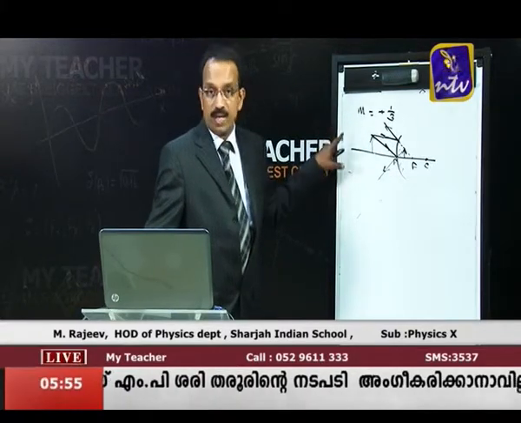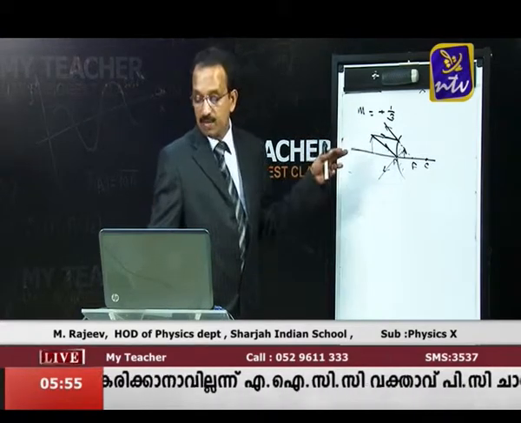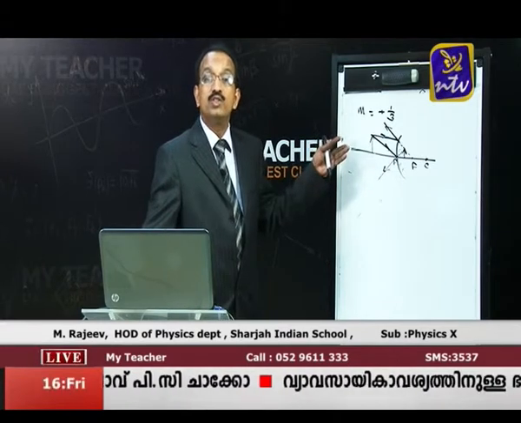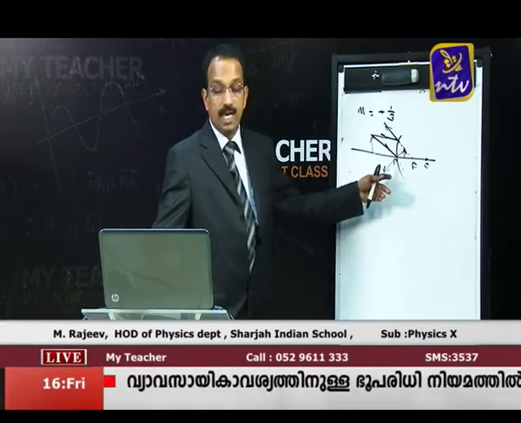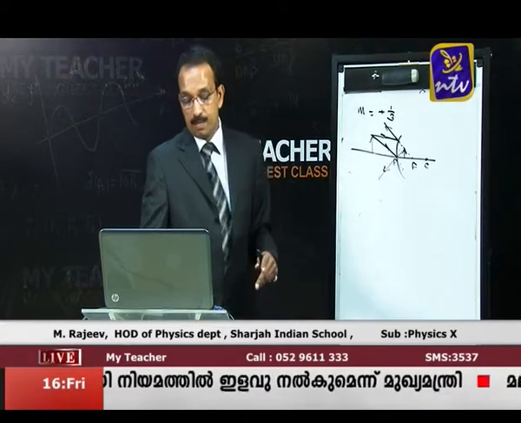Type of mirror is convex, virtual and diminished. Position of the object is anywhere in front of the mirror, because irrespective of the location of the object, it will give a virtual, diminished image. And next the diagram. I showed you this diagram. This is the diagram. Okay.